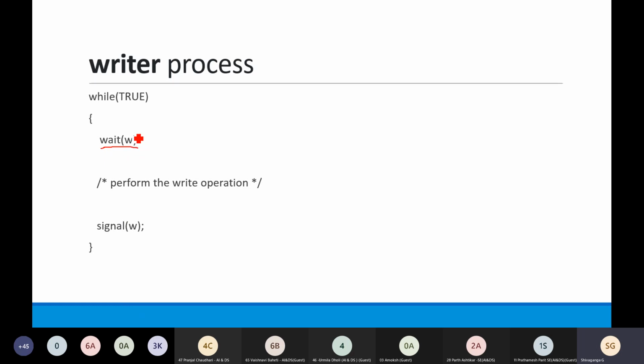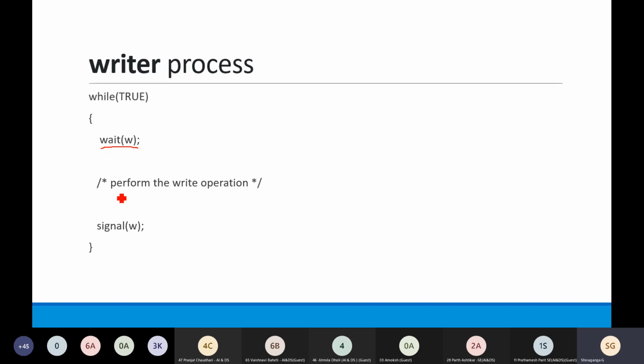Whenever a writer process wants to do some write operation, at that time we assume that no other process is reading or writing. So the process is locking, or we can say the process is entering its critical section, and it is telling all other processes that they cannot enter the critical sections of those processes.